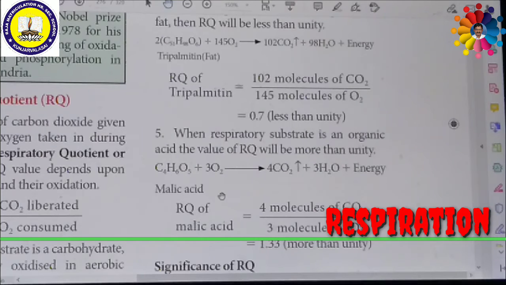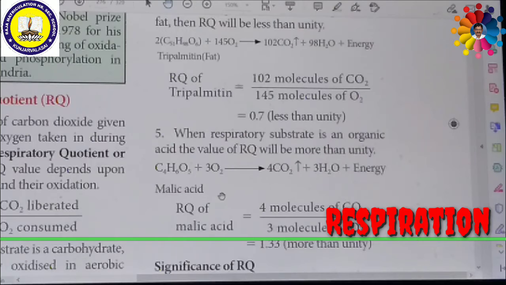Now we are going to see another concept, which is called anaerobic respiration. Anaerobic respiration is also called fermentation. Anaerobic respiration is nothing but some organisms can respire in the absence of oxygen. This process is called fermentation or the anaerobic process. There are 3 different types of fermentation: one is alcoholic fermentation, the second is lactic acid fermentation, and the third is mixed acid fermentation.